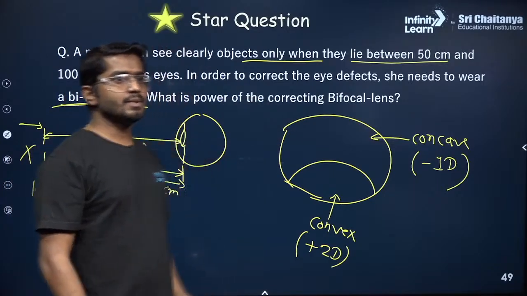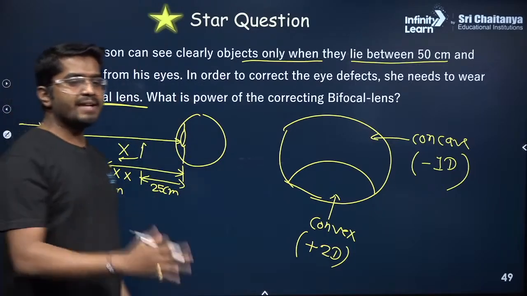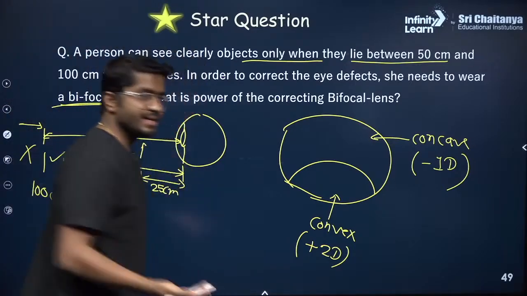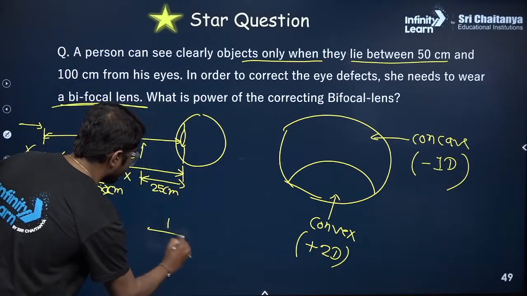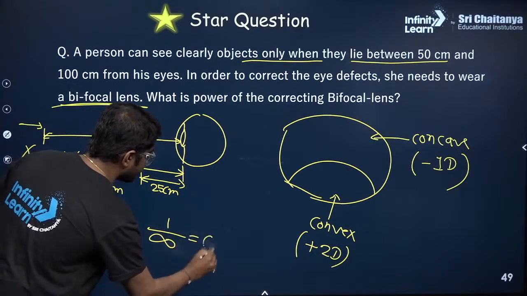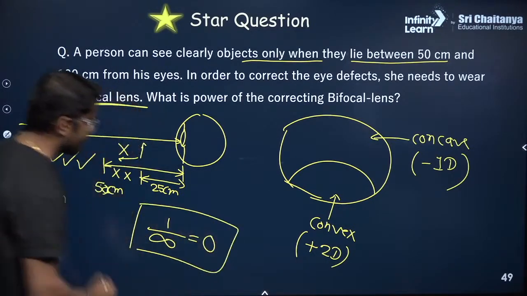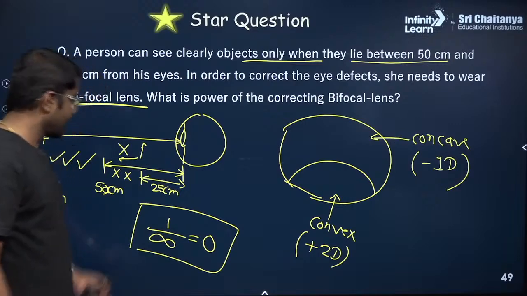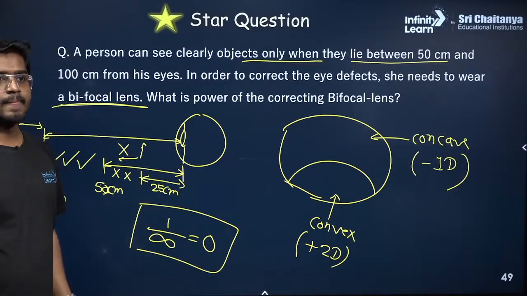Clear? Alright. Yes, 1 by infinity is 0. I think some of you have doubt. 1 divided by infinity is 0. I guess you guys know it. But if you don't know it, okay, this is how it is.